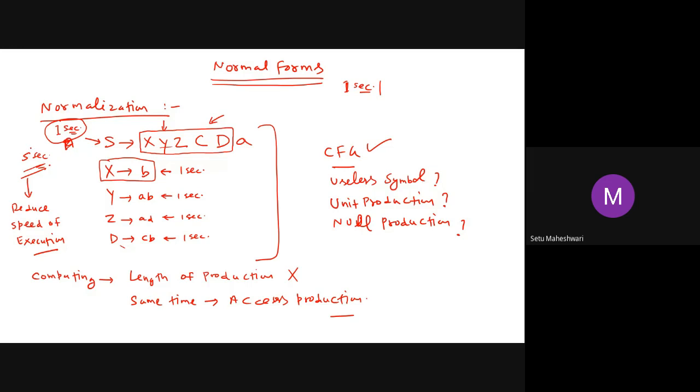That's why 5 seconds of time was required. But if this production is dependent on at most two variables, then the maximum time required to get the string out of this production will be 2 seconds, or a maximum of 3 seconds. Not more than that. 2 seconds will be required to explore each variable, and 1 second to explore the production itself. Is that clear to everyone?